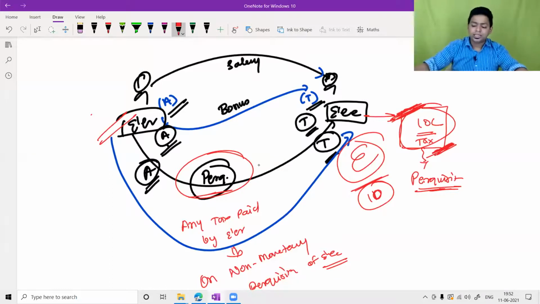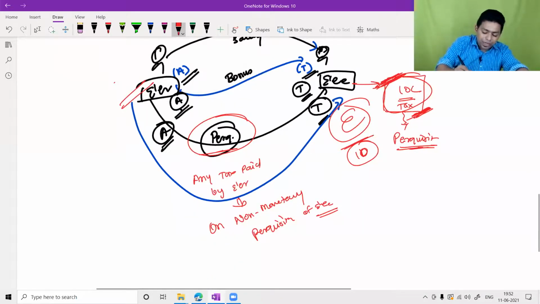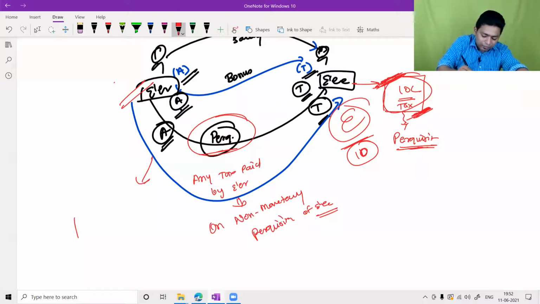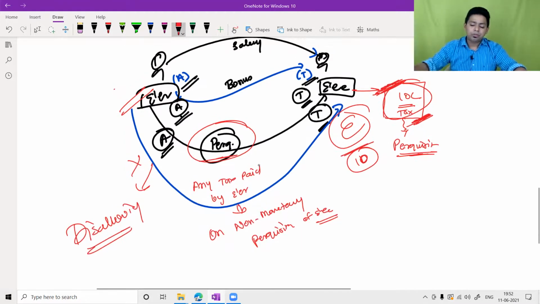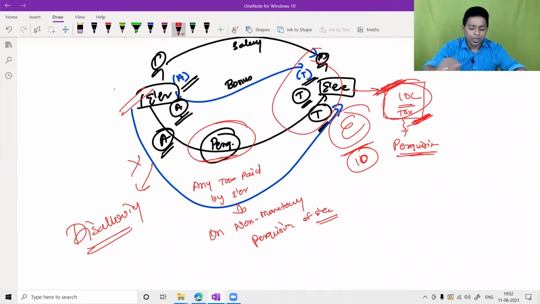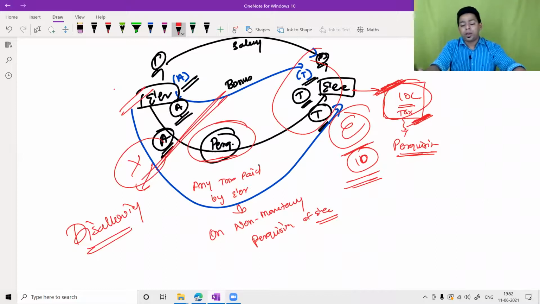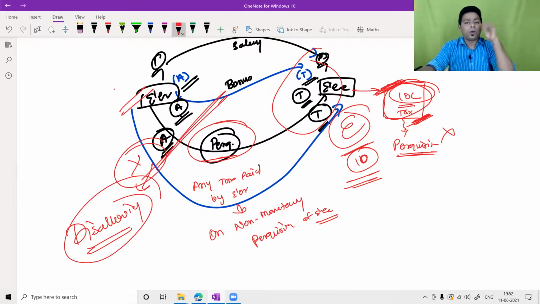And because it is exempted in the hands of the employee, we are disallowing it in the hands of the employer. So the employer will not get the deduction. Please understand, something which is taxable in the hands of the employee is an allowable deduction. Something which is exempted in the hands of the employee should be disallowed in the hands of the employer, because somebody has to pay tax on this 10 lakh. The employee is not paying tax, therefore we are recovering tax from the employer, and this is done to avoid the double taxation system. This is the logic behind it.